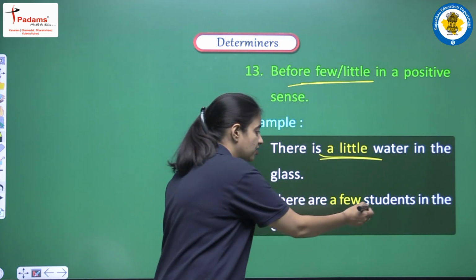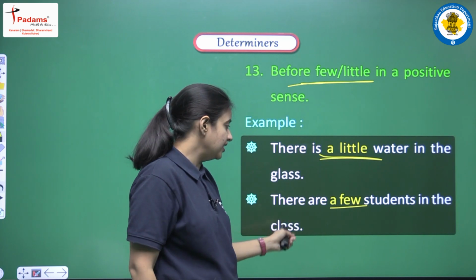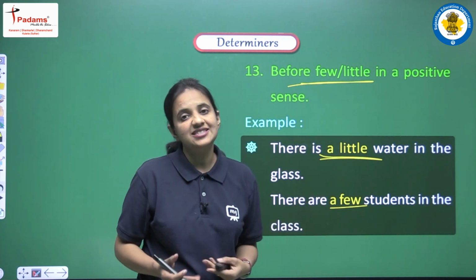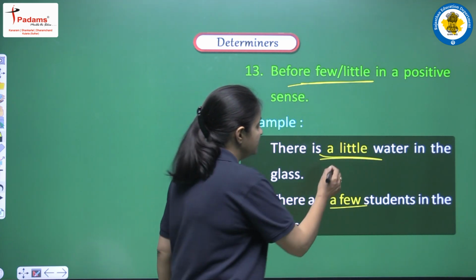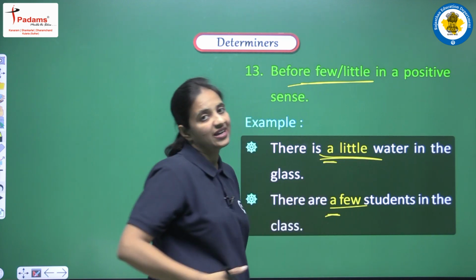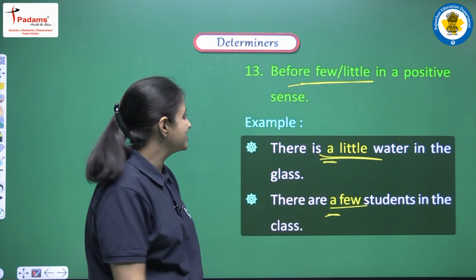Similarly, we can use a few. There are a few students in the class. So again, we are saying a positive sentence and we are saying that in the class, yes, there are some students. So before few, before little, we can use a if we want to bring a positive meaning in the sentence.